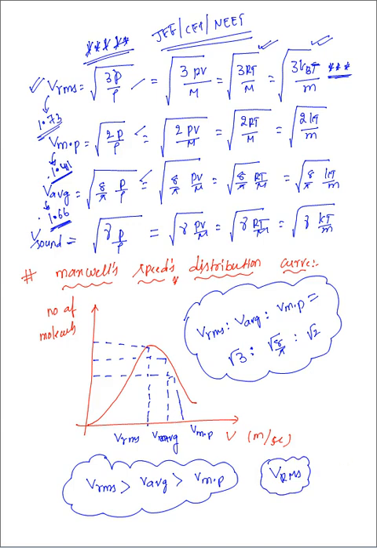In the next slide, V most probable velocities we have discussed here. Next slide we are going to discuss the law of equipartition of energy. So the name itself is telling here, law of equipartition of energy means energy distribution, nothing but law of equipartition of energy.